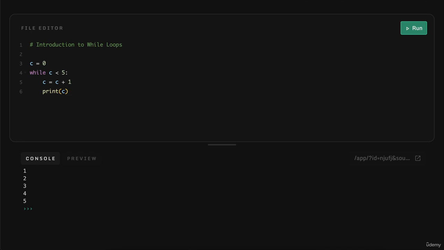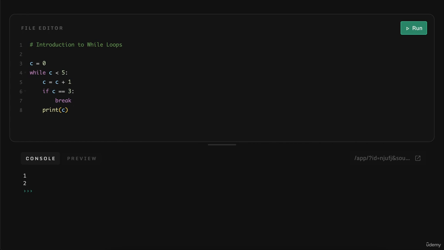We can demonstrate this by initializing c to 0 and setting up the exact same while loop, but instead adding an if statement in this while loop. This conditional statement will be after our increment, and we'll say here if c is equal to 3, then break. What that does is upon running this code, you'll observe that the numbers 1 and 2 are printed, but the loop halts after c is equal to 3. So break comes in handy when you've reached your desired outcome and you want to exit the loop.